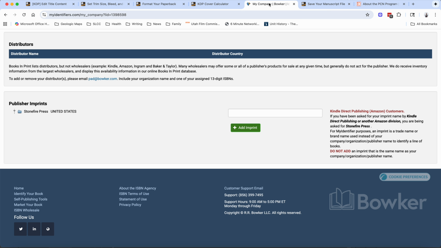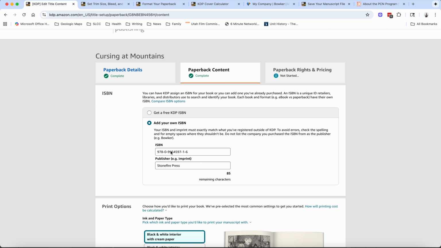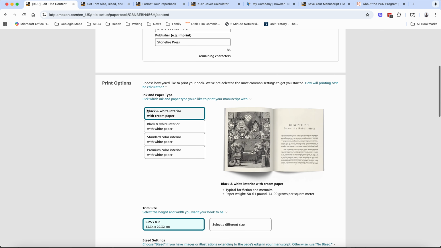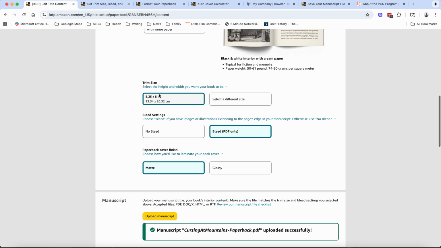So once that was taken care of after a couple of days, I went in here and entered the ISBN and the publisher, the imprint. Then I selected the type of paper and the trim size, which I'd set before in design.